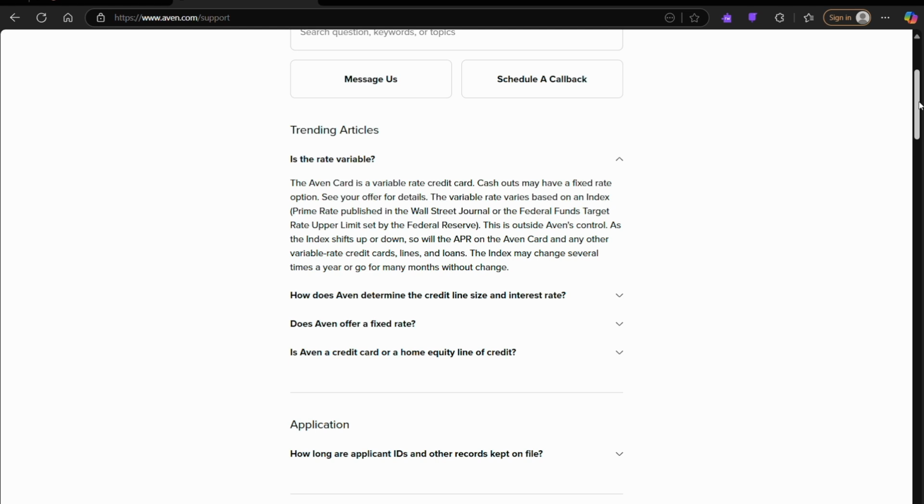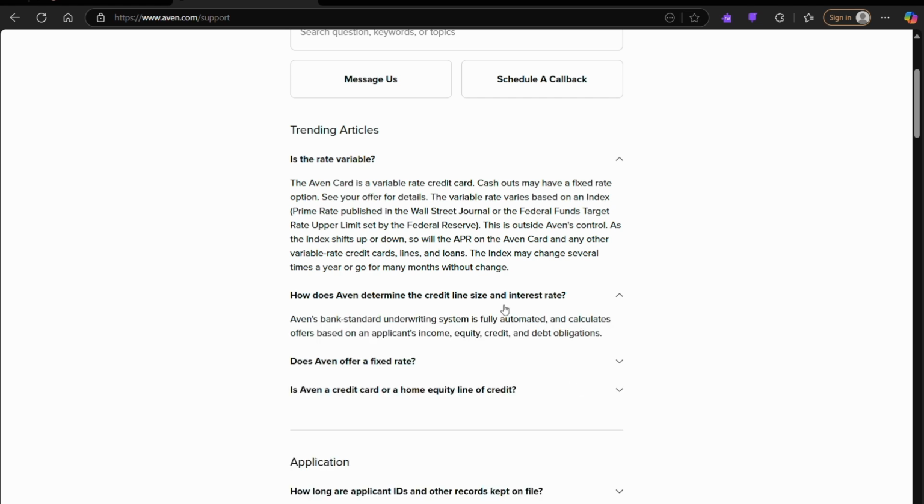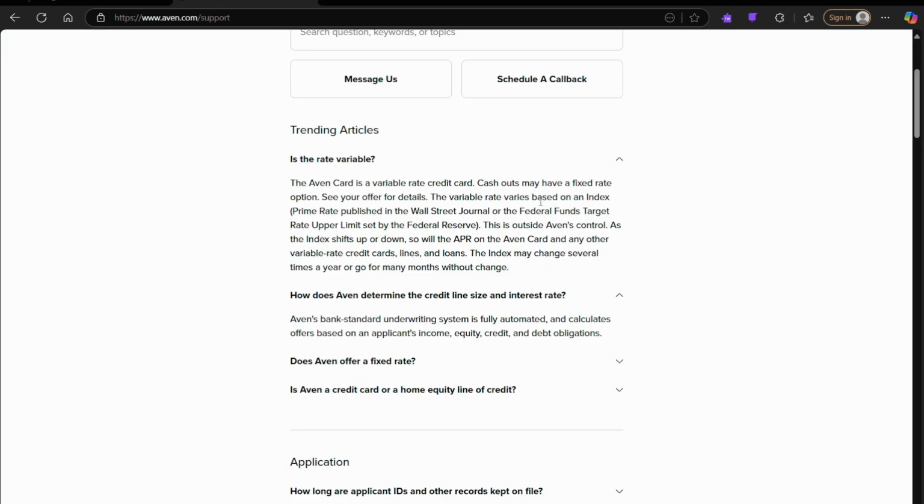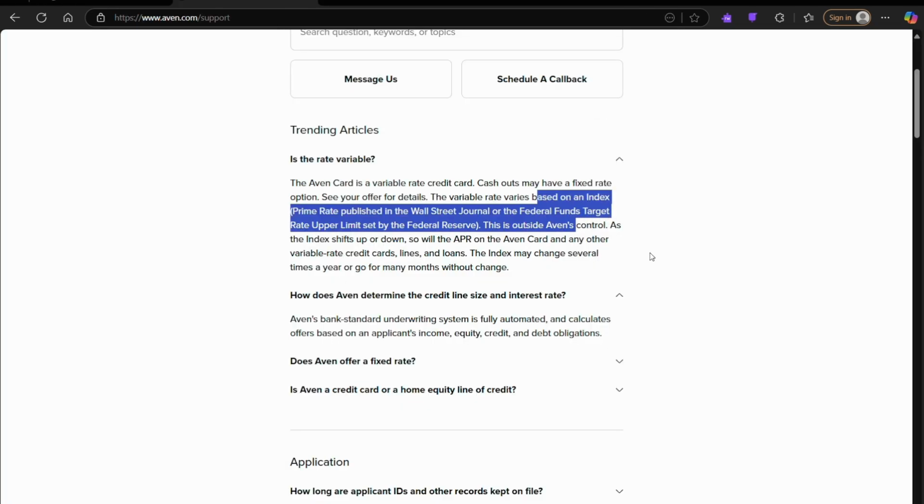Thanks for your question. To clarify, are you asking if the interest rate on the Aven card changes over time, meaning it's variable? Yes. Got it. The Aven card interest rate is typically variable, meaning it can change based on market conditions. Does that help answer your question? Can you just go a little more specific? Like, why does it change? Sure. The rate changes because it's tied to an index like the prime rate, which moves with the economy. So when the index goes up or down, your card's rate adjusts too. Does that make sense? Okay, that makes more sense.